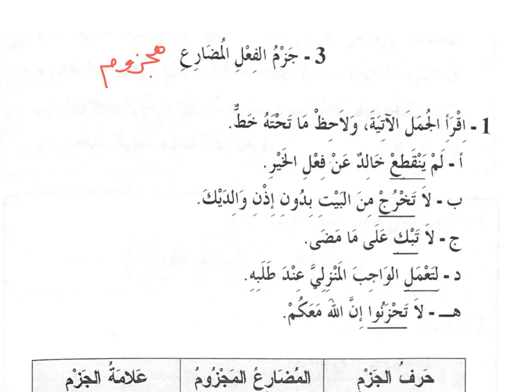And finally, al-jumla ha: لا تحزنوا إن الله معكم. Do not be sad. Indeed, Allah is with you. So in this sentence, again we have la, which means do not, and the word tahzanu is fi'l mudari', and now it is in the state of majzoom because of la.